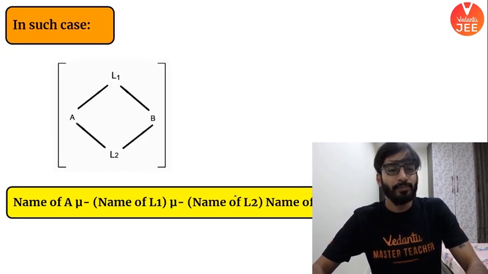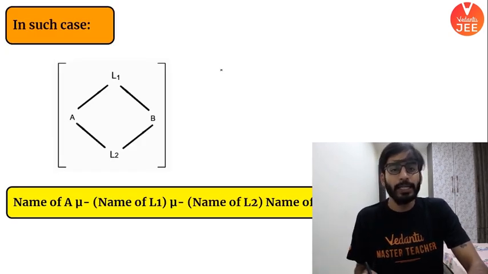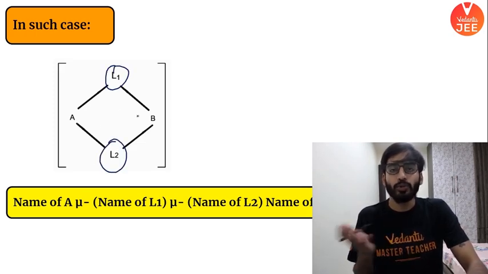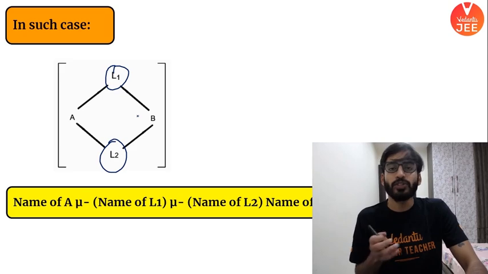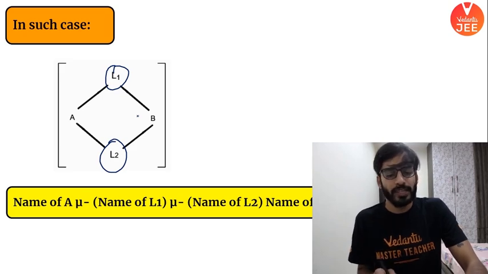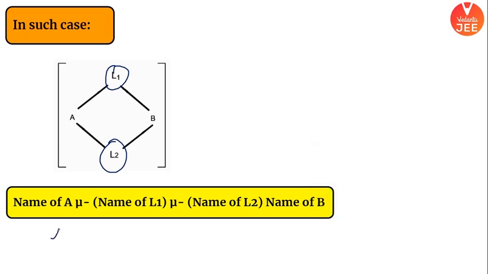Understood? This is the way you can take. Moving on. In some cases you will be getting completely different ones. You will be getting L1, L2. A and B are the two different metal atoms on which you are getting the ligand. So what you will do, very simple, same construct: name of the group A, the name of the ligand, the name of the ligand 2, the name of the group B. Now you will say, sir, how do I know which ligand I will prefer? Which ligand would be named first? Alphabetical order.